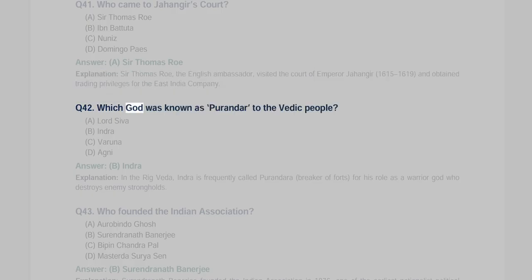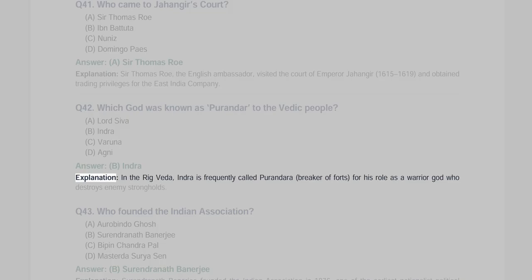Q42. Which god was known as Purandar to the Vedic people? A. Lord Shiva, B. Indra, C. Varuna, D. Agni. Answer B. Indra. Explanation. In the Rig Veda, Indra is frequently called Purandara, breaker of forts, for his role as a warrior god who destroys enemy strongholds.